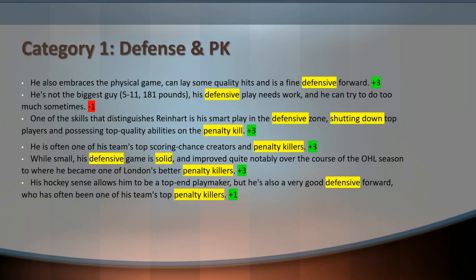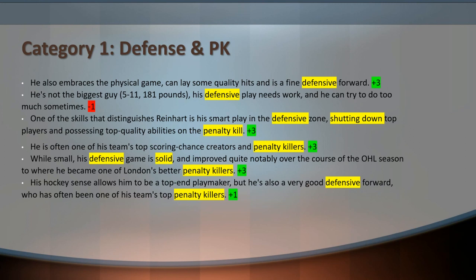Now, on the sentiment analysis side of things, I think we can see a pretty good representation of some strengths and weaknesses. For instance, the sentence at the top says this player embraces the physical game, can lay hits, and is a fine defensive forward.